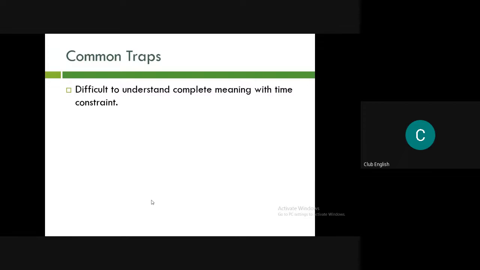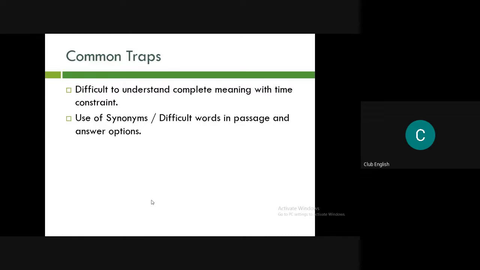So what do you think? You'll keep on reading twice or thrice, and still you won't understand the text. So sometimes it becomes difficult to understand the complete meaning with a time constraint. And in fact, the time would be ticking. So you'll get into a panic state, and you'll be misunderstanding it. Okay.